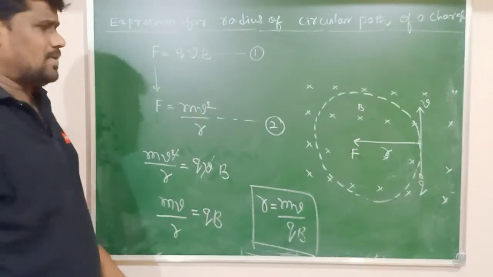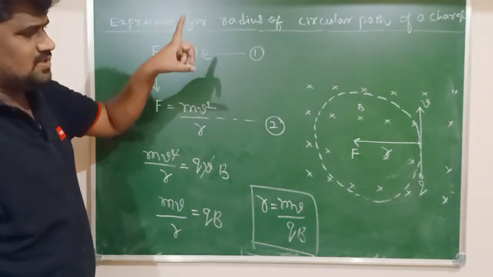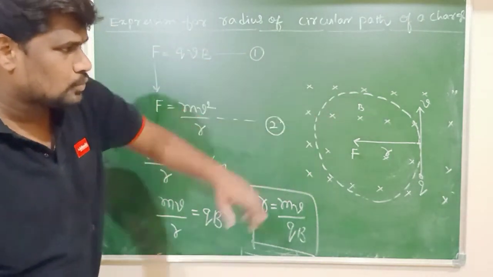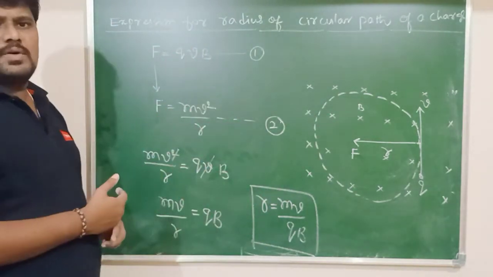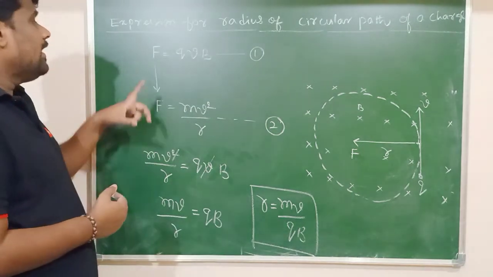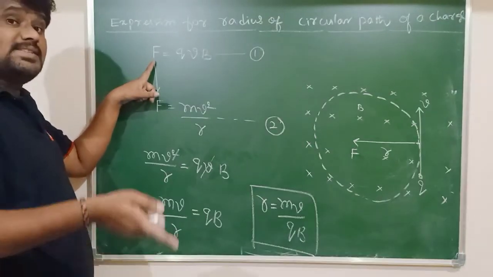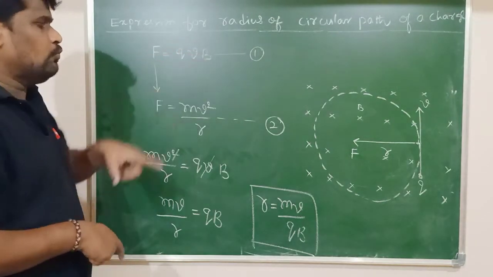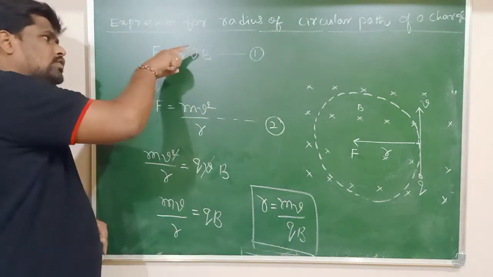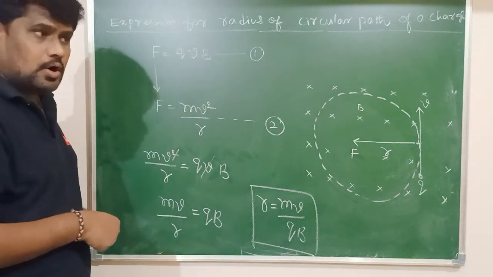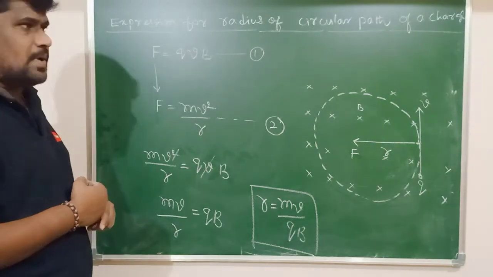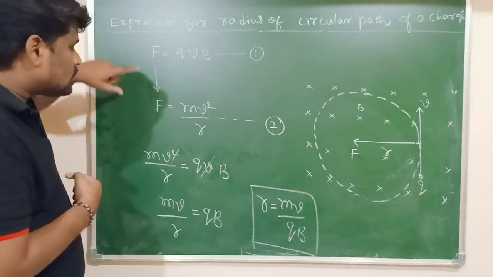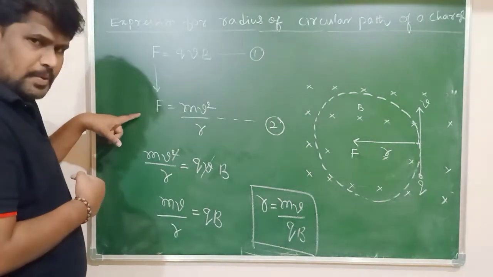The concept is very simple. Any charge moving perpendicular to the direction of the magnetic field experiences maximum magnetic force qvB, and this force is further perpendicular to the velocity of the charged particle. Hence this force is called the centripetal force.